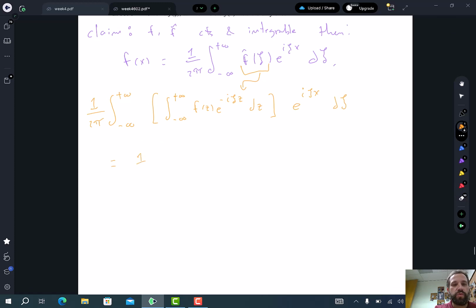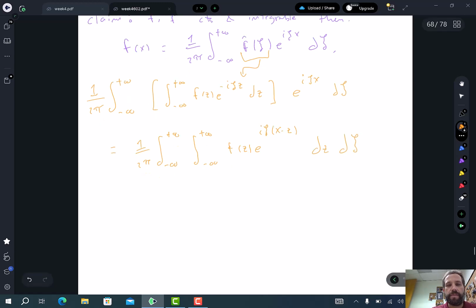So this is equal to 1 over 2 pi times the integral from minus infinity to positive infinity. Basically, I'm just getting rid of the brackets. I'm going to have f of z. Now I'm going to combine the exponentials into one, so it's going to be e^(ic(x minus z)). dz is the outer integral, and then we're going to have the c integral on the inside.